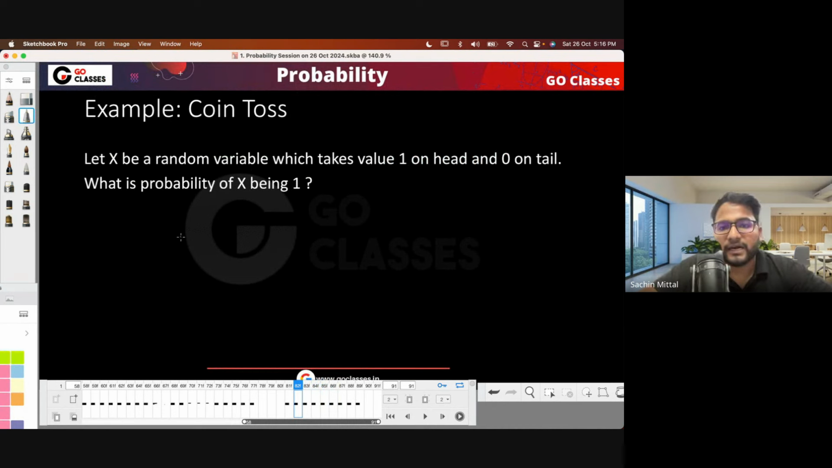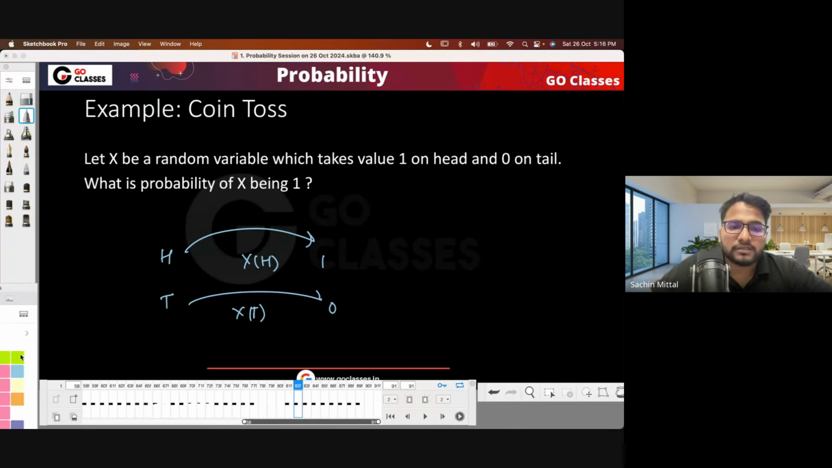Maybe we can talk about it a little more. Suppose that x is a random variable that takes the value 1 on head and 0 on tail. What is the probability of x being 1? Basically, x maps head to 1 and tail to 0. Now, x being 1 means all the outcomes where x maps to 1. Can you tell me the list of outcomes where x maps to 1? Only head, right? If it is a fair coin, then this is 1 by 2, right? Is this fine?